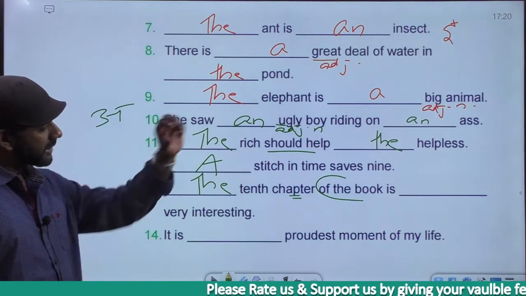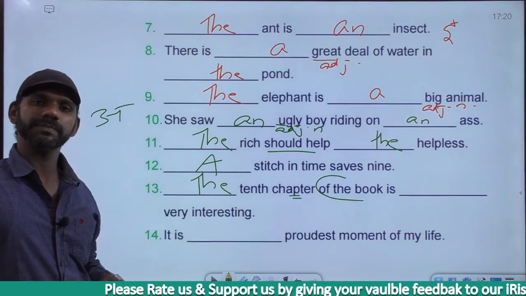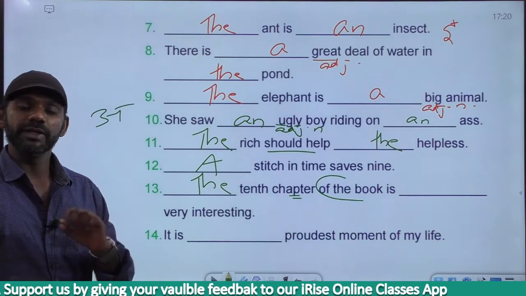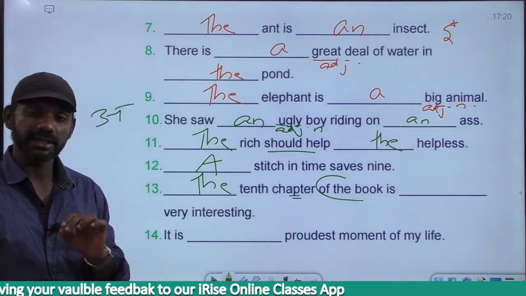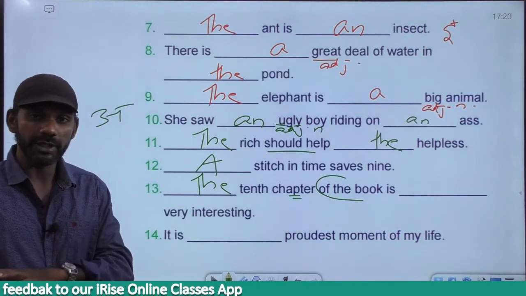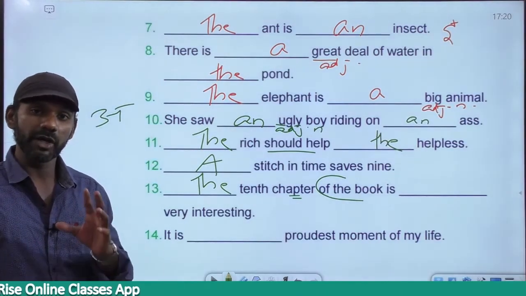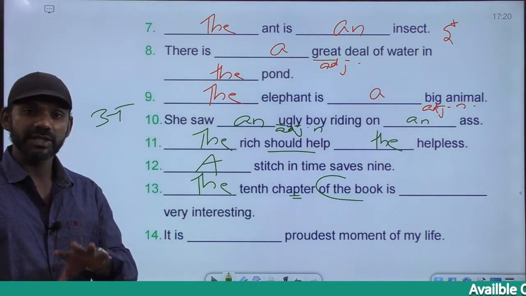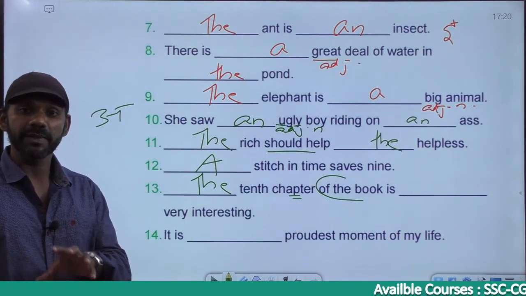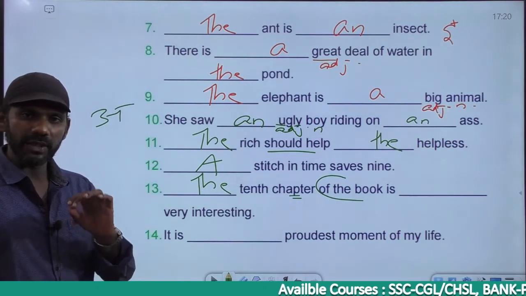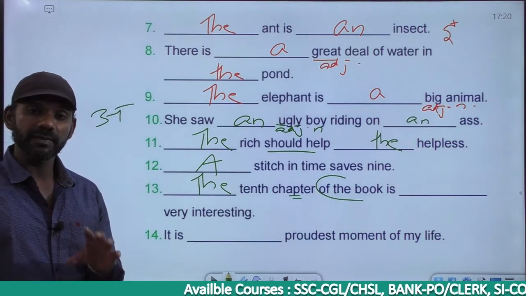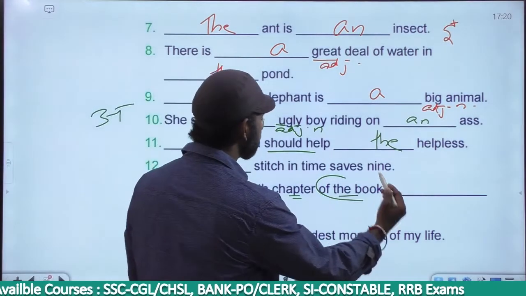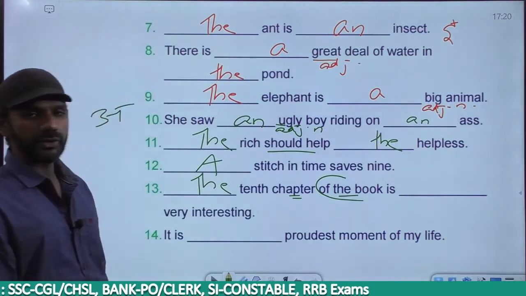Now, the 10th chapter of a book or the book. I told you while discussing the rules, if you're talking about a specific chapter, that specific chapter must belong to a specific book. We cannot talk about a specific chapter belonging to any book. Does not make sense. Specific teachers, specific school, specific students, specific classroom, specific members, specific council, etc. So as we're talking about a specific chapter, that specific chapter must belong to a specific book. So the 10th chapter of the book is dash very interesting.